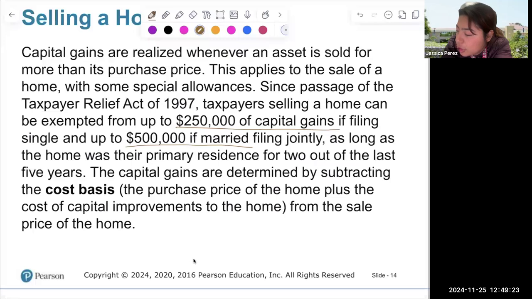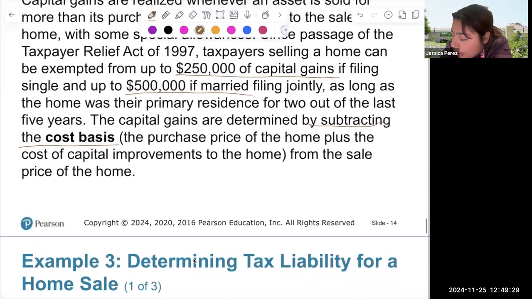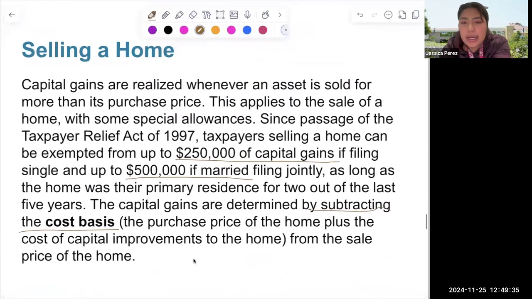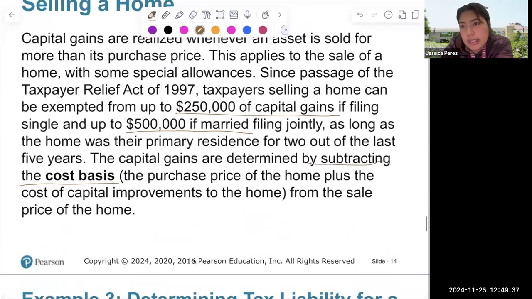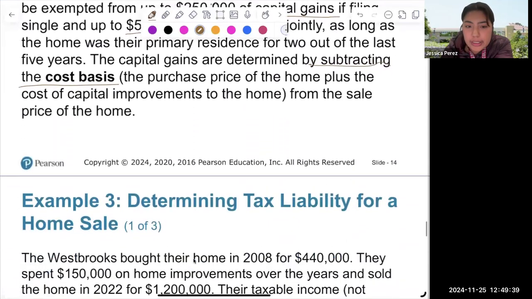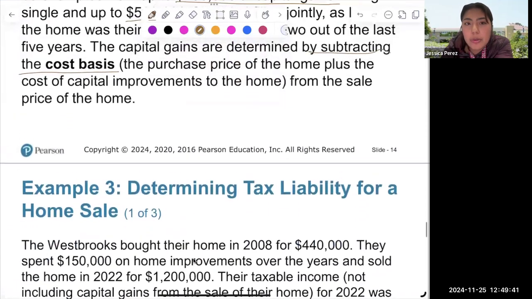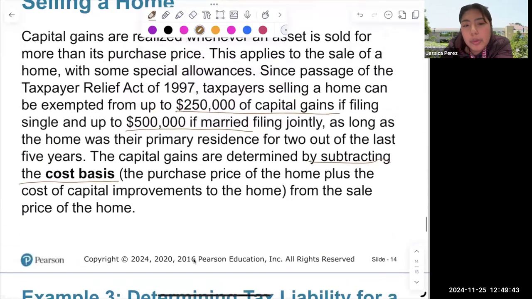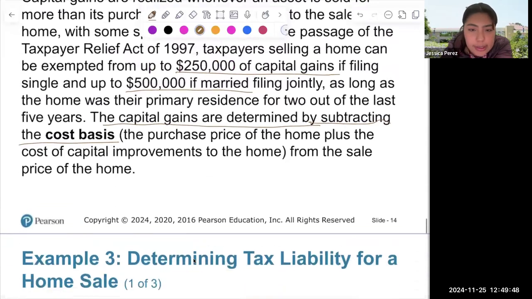The capital gains are determined by subtracting the cost basis of the home, plus the capital improvements, from the sale price. So if we wish to find the tax liability on a home, we use the capital gains by subtracting the cost basis.